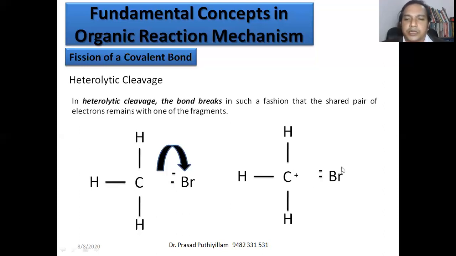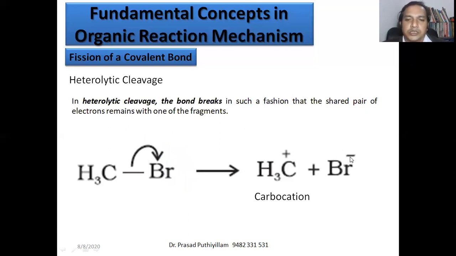Okay, when bromine gets 2 electrons, it becomes negatively charged, and the carbon has a positive charge. Here there is a half-headed arrow to the right side. Okay, this is an important representation. This represents heterolytic cleavage. To represent heterolytic cleavage, we have to use this type of arrow mark.